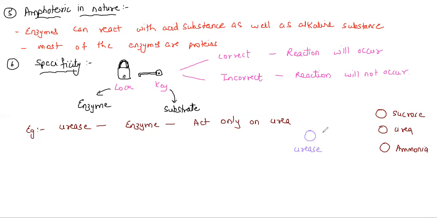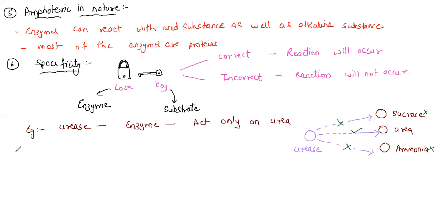Urease will always go and react with urea. Even though it collides with sucrose, it will not act on sucrose. Even if it collides with ammonia, it will not act on ammonia. The reaction will be perfect only for urea. It is like when you have many keys and you have to open a lock: you try the first key, the lock never opens; the second key, never opens; the third key, never opens; then you try the actual key and the lock opens. So urease will act only on urea. That is the important rule.